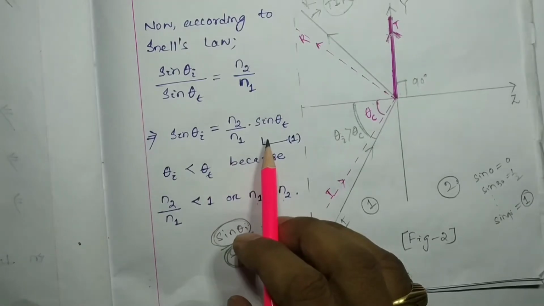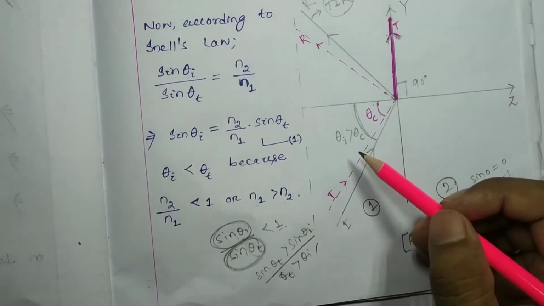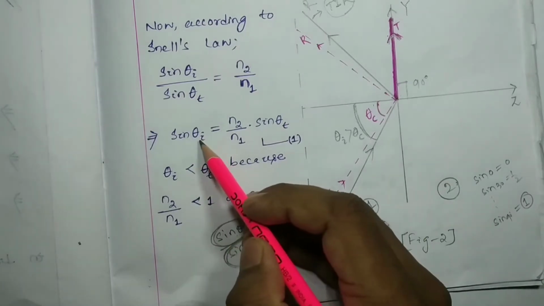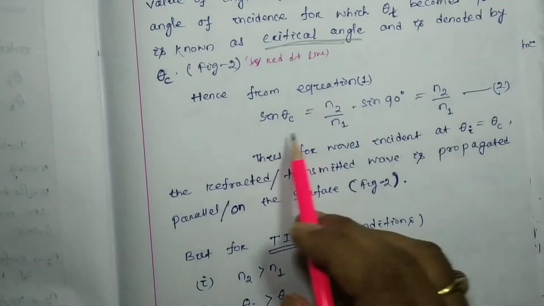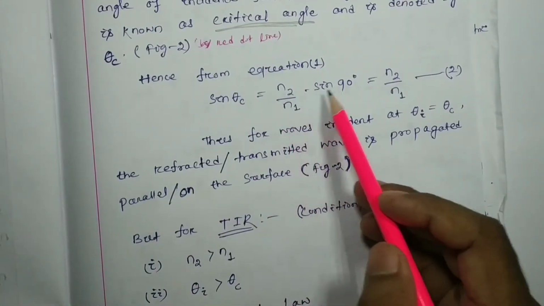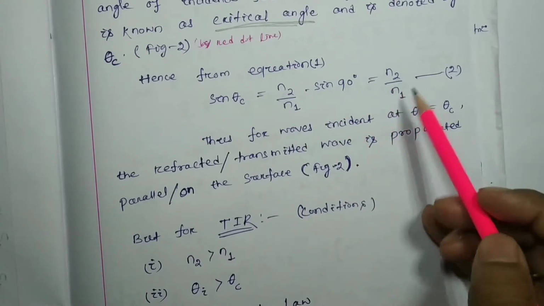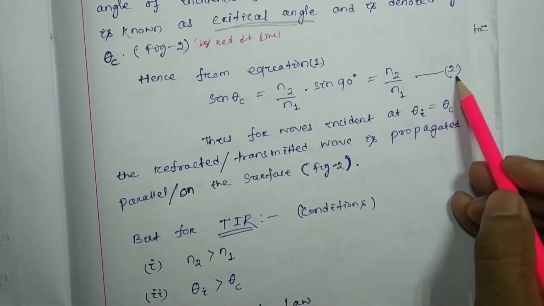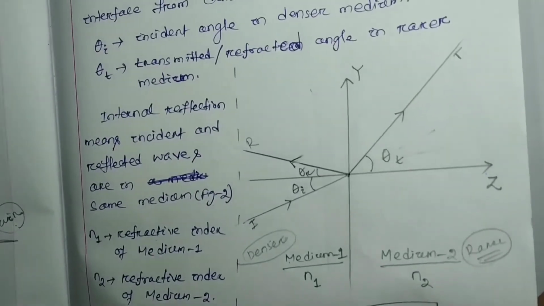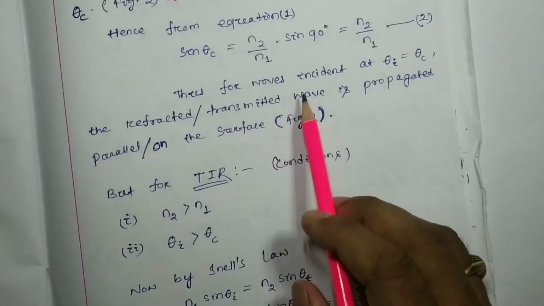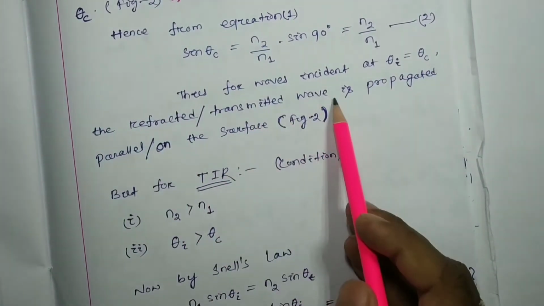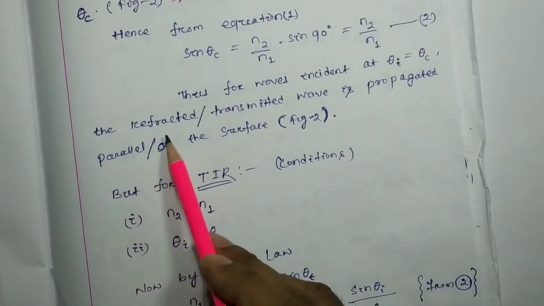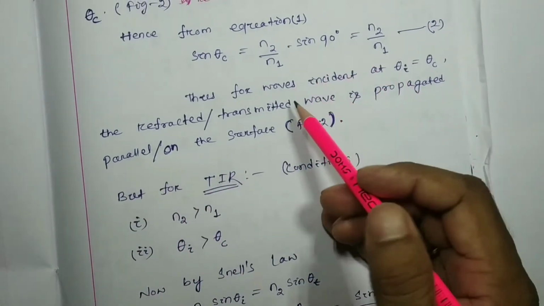Hence from equation number 1, what can we write? For the critical angle of incidence, theta I will be written as theta c, and theta t is nothing but 90 degrees. So sin theta c will be equal to n2 by n1 into sin 90, which equals n2 by n1, because sin 90 is 1. Let this be equation number 2. Thus for a wave incident at theta I equal to theta c, the refracted or transmitted wave propagates parallel to the surface. That is figure 2, which we already discussed.